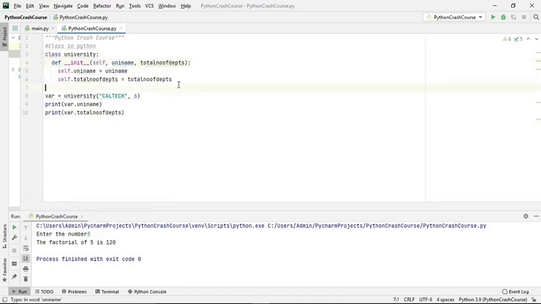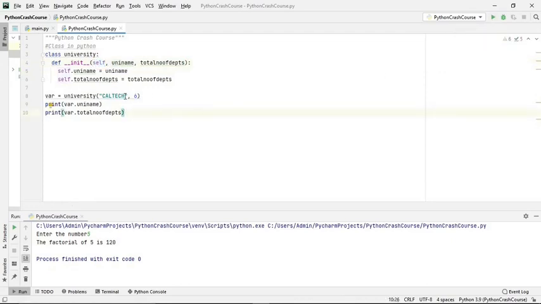Class is an abstract data type, so inside the class we can write methods and other things, and we can access the class using objects. So here we are creating an object variable, through which we are accessing university name and total number of departments. These two arguments are validated by this self parameter. Okay, now let's run it.